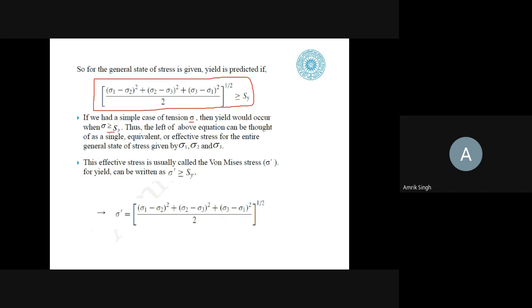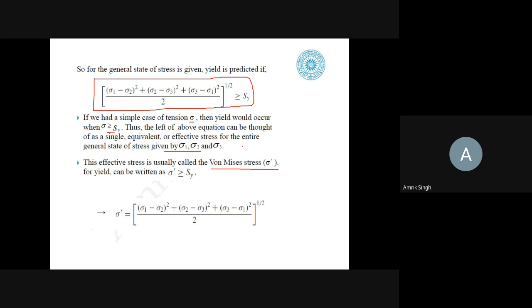Thus, the left side of the above equation can be thought of as a single equivalent, the effective stress, usually called sigma prime or sigma dash, which is known as the von Mises stress.